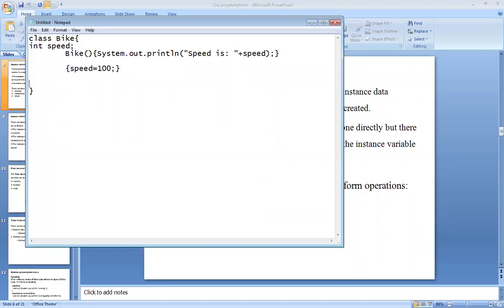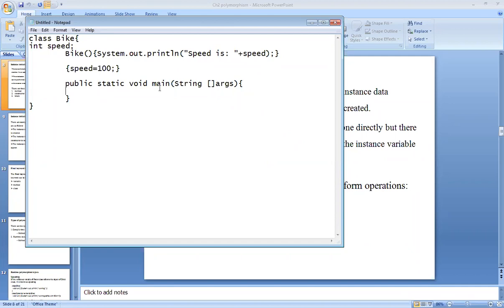Now I will call the main method: public static void main, and in that pass the string arguments. And just call this constructor.